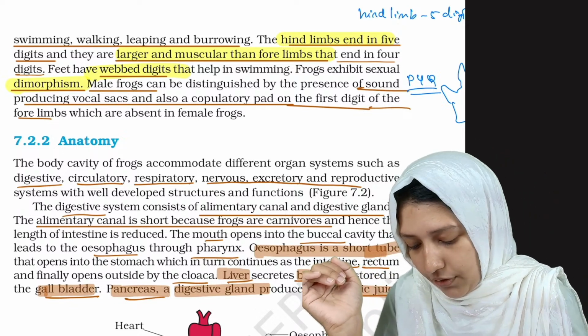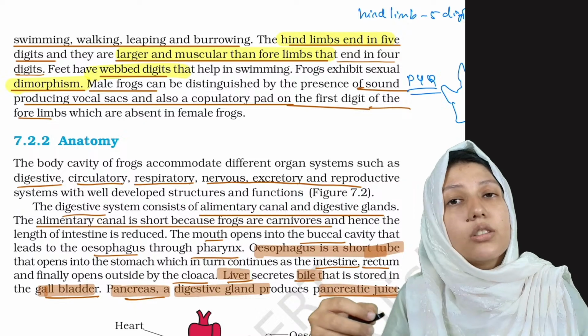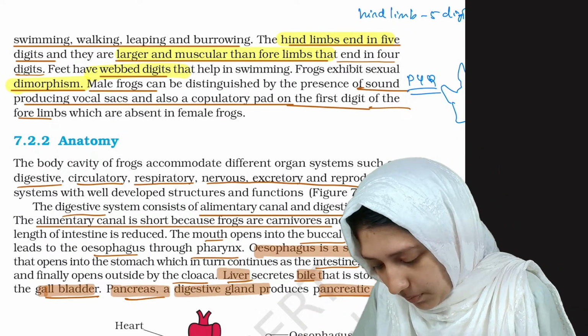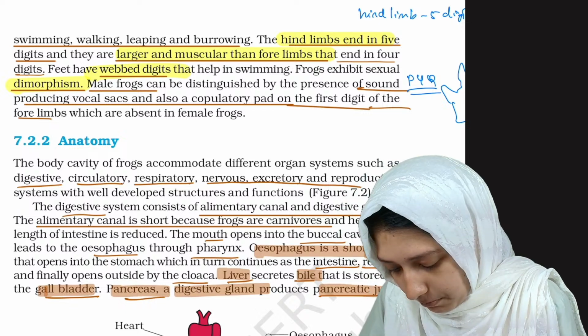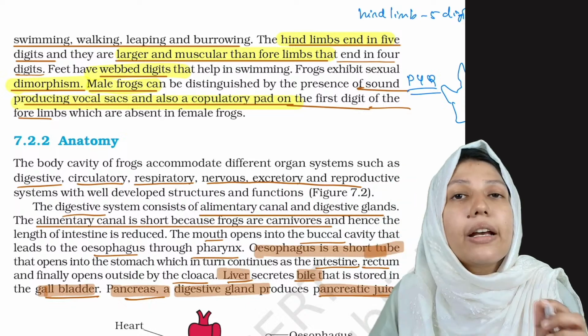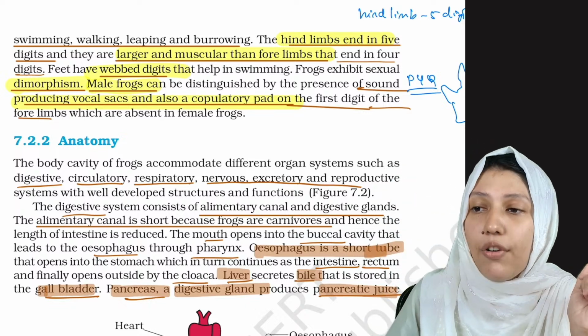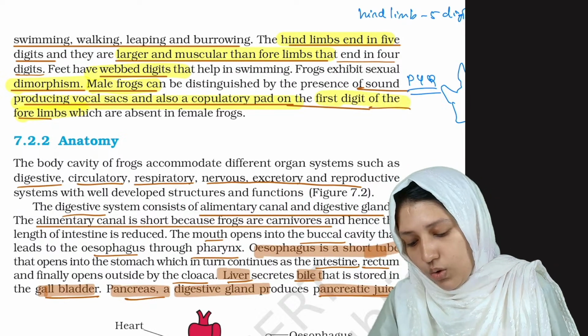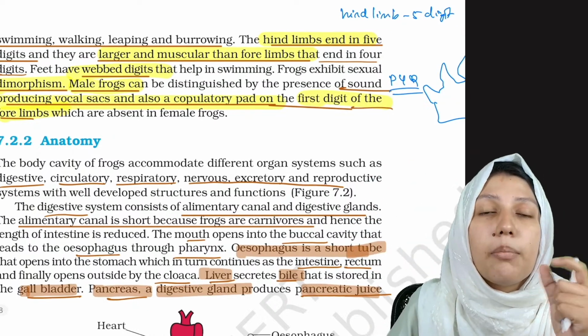The male frog can be distinguished by the presence of sound producing vocal sacs. The male frog has sound producing vocal sacs and a copulatory pad on the first digit of its forelimb. So what do they mean by this sentence?